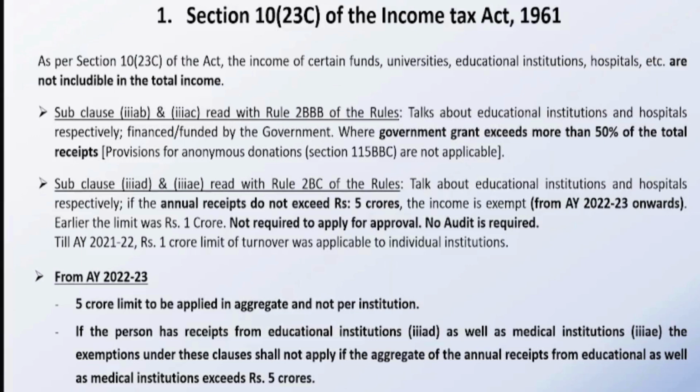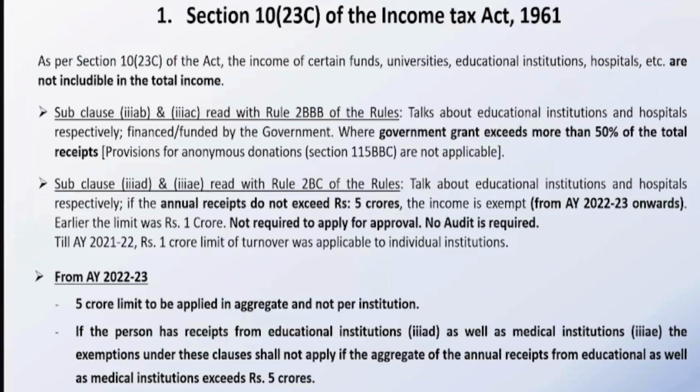Now, what is 3AB? 3AB is about institutions or trusts where the government has contributed the maximum amount. The maximum amount is not defined, but in common parlance, when the government has funded more than 50% in the particular institution, it will fall under 3AB, and more particularly it is related to education. 3AC is related to medical institutions. 3AD is regarding educational institutions.